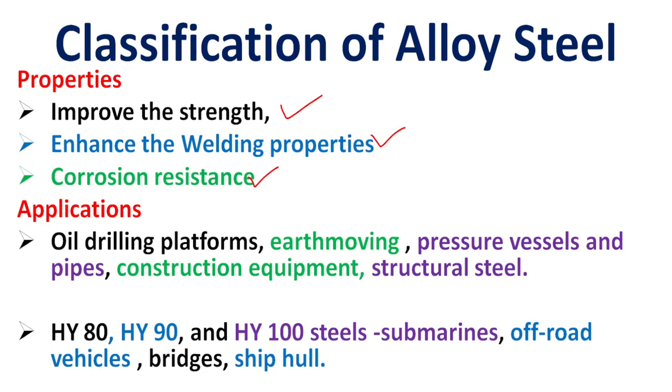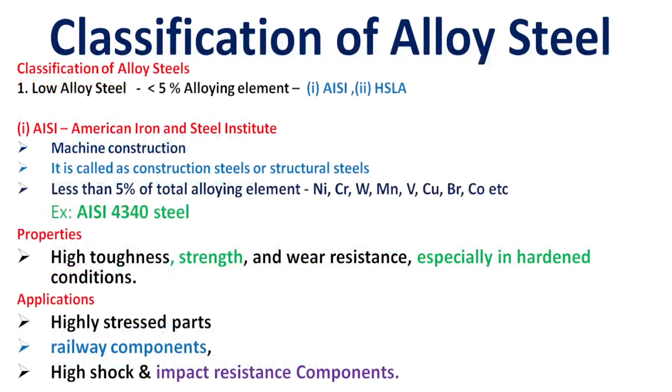The applications are oil drilling platforms, earth moving equipment, pressure vessel and pipe manufacturing, construction equipment and structural steel material. HY80, HY90 and HY100 steels are particularly used for submarines, off-road vehicles, bridges and ship hull manufacturing areas. Low alloy steel has two categories, AISI and HSLA steel.